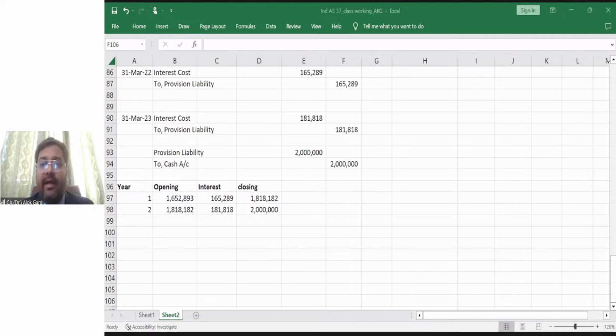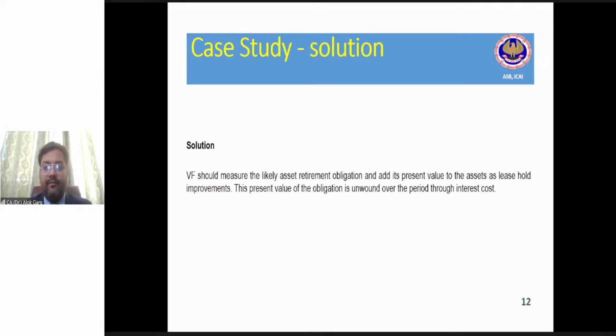Let me go back to my presentation again. What should be the wording if the provision word is not applicable? In that case, you have to just write expense, right? Accrued expense, or let's say expense for compensation, or compensation expense, other expense, legal expense.